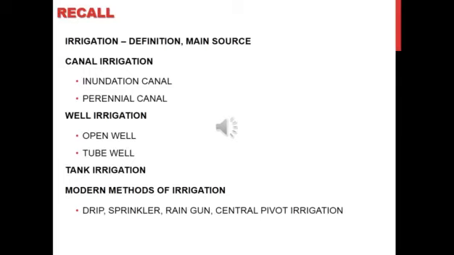Since India is the most populated country, and also because of seasonal, irregular rainfall, people prefer to use this technique.